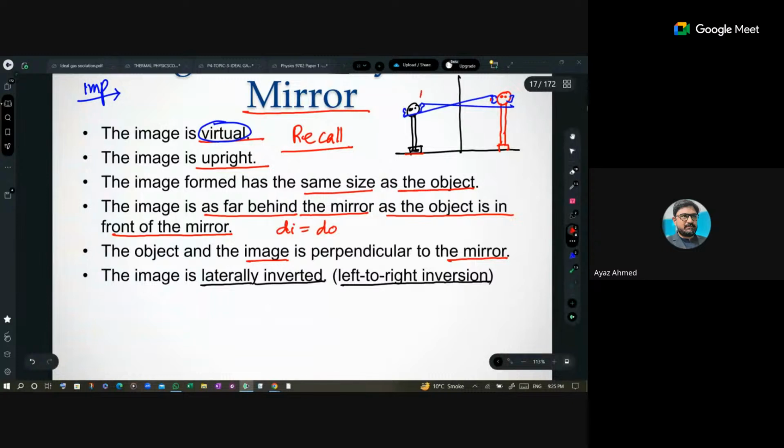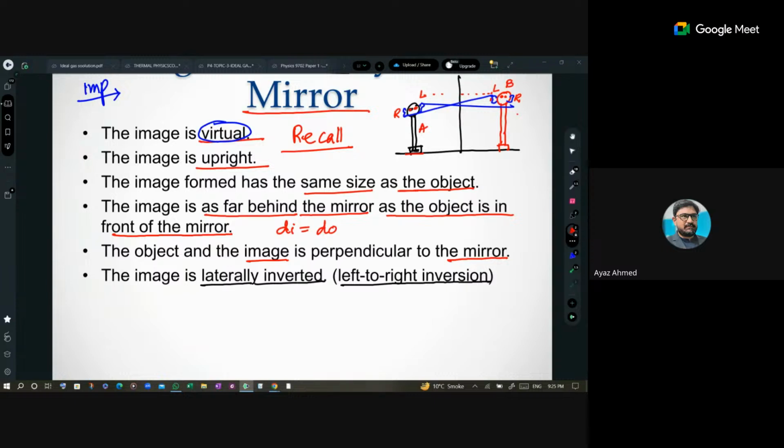Lateral inversion means the left of the object would appear on the right of the image, and the right of the object would appear on the left of the image. Remember this for this person, person A. Its image is in such a way that its left is, I mean, its right.